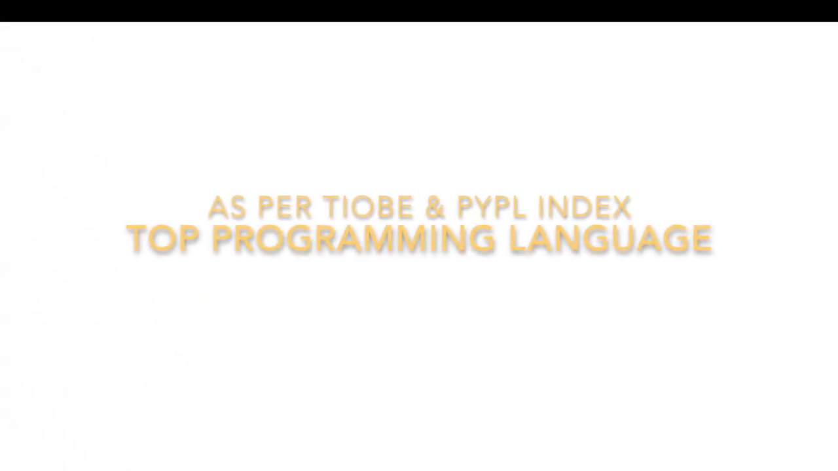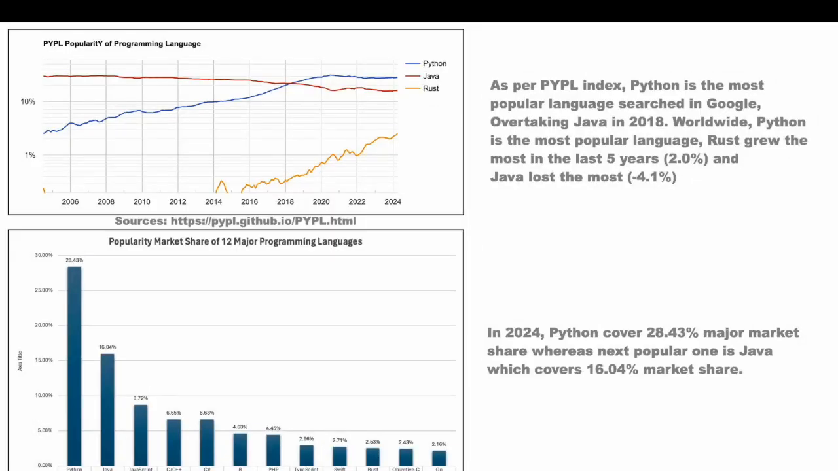As per the TIOBE and PYPL index, Python is the top programming language. Let us see these two graphs. This should give us a clear picture of how popular Python is. By the way, I borrowed these graphs and data from the pypl.github.io website. PYPL is the famous index for popularity of programming languages. It's created by analyzing how often a language tutorial is searched in Google.